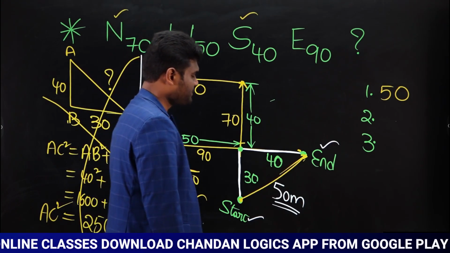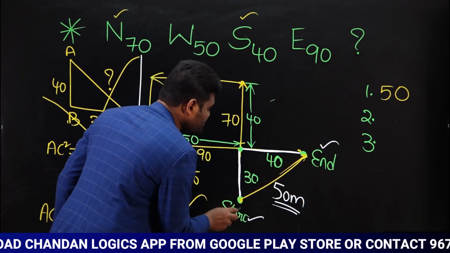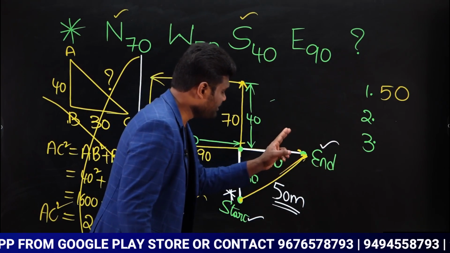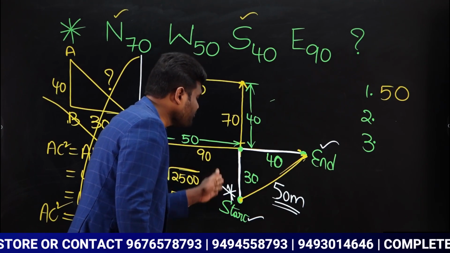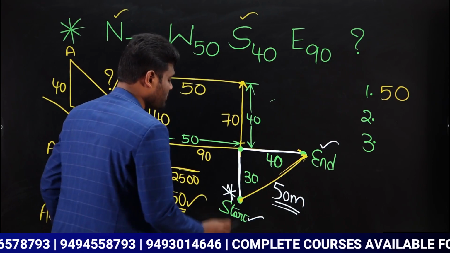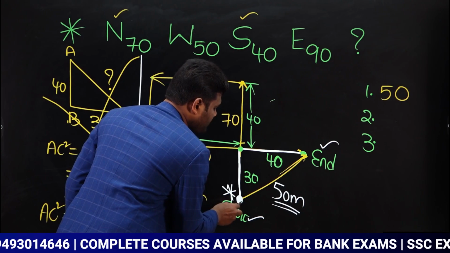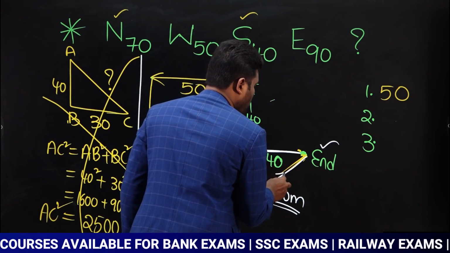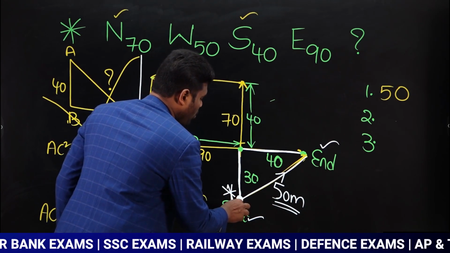Direction. Now my question is, in which direction is he now from the starting point? That is my second question. Yes or no? Which means if I observe from the starting point, he is going to be in which direction? Now observe carefully. I need to observe from the starting point. When I observe from the starting point, he is going to be in which direction? Now I need to say what is this direction.